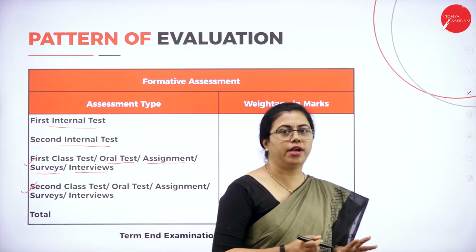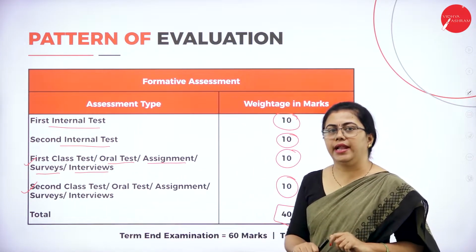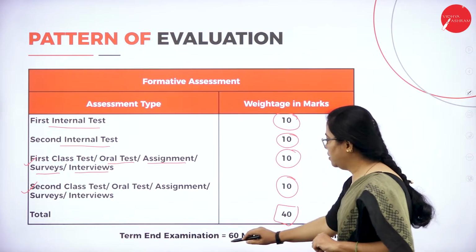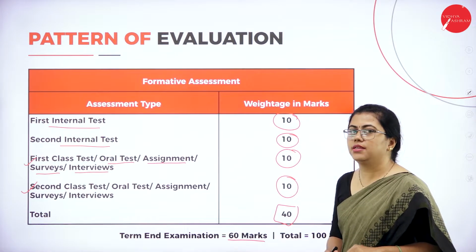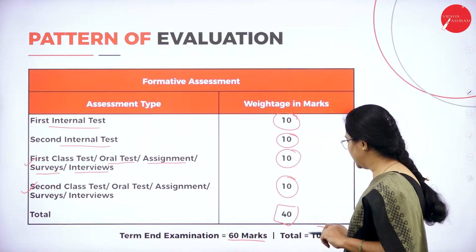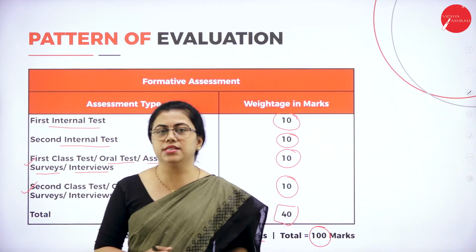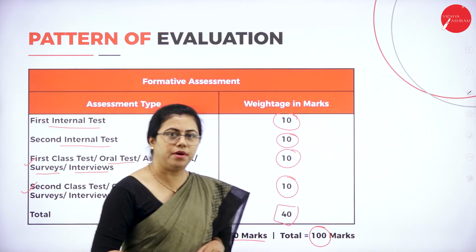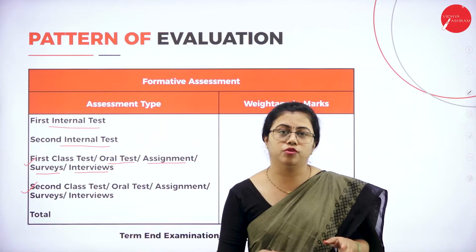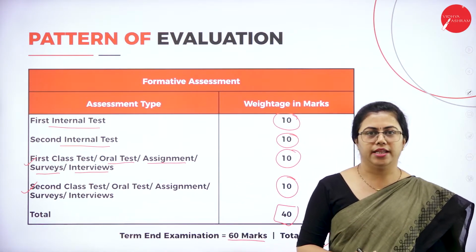So it is very important for you to attend the internals. Then the term end exam we have for 60 marks. So 60 plus 40 internals, altogether that is 100 marks. So be very careful, you have to attend the internals at any cost.